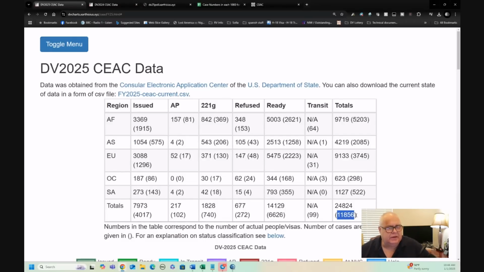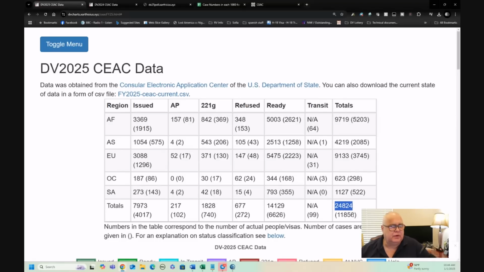Now in here, the number of cases is shown in parentheses, and the number of people on those cases is shown in the number above. What you may understand, hopefully you understand, is that every case number is the case number for that principal winner and any derivatives on that case. And so we have a total number of people of 24,824 people scheduled.